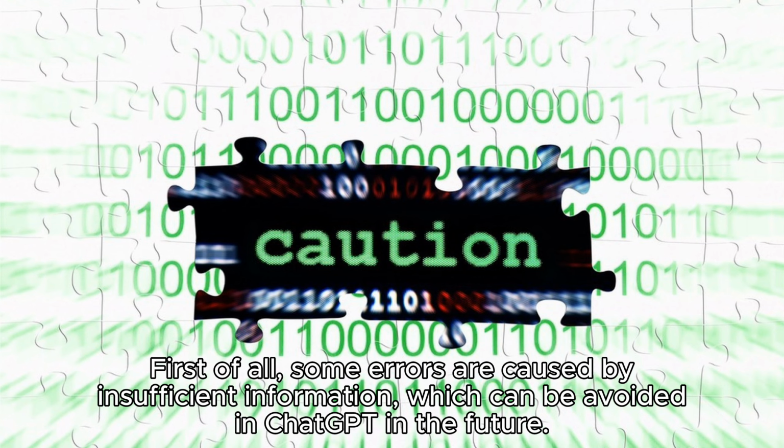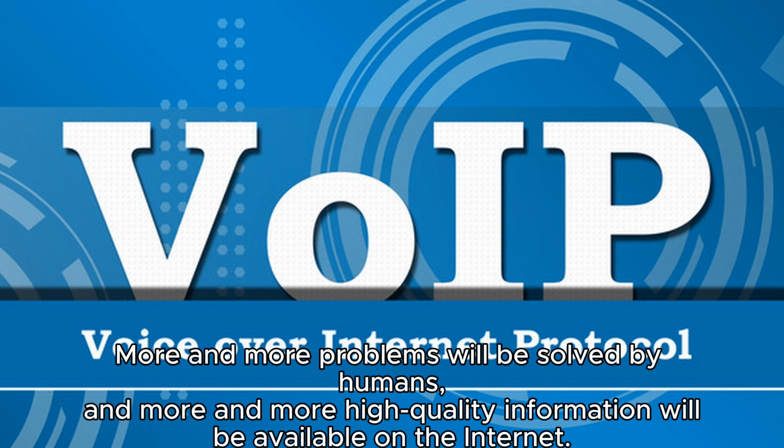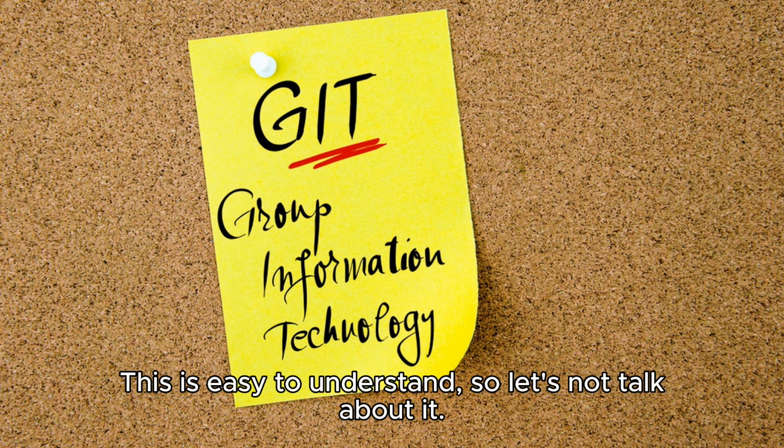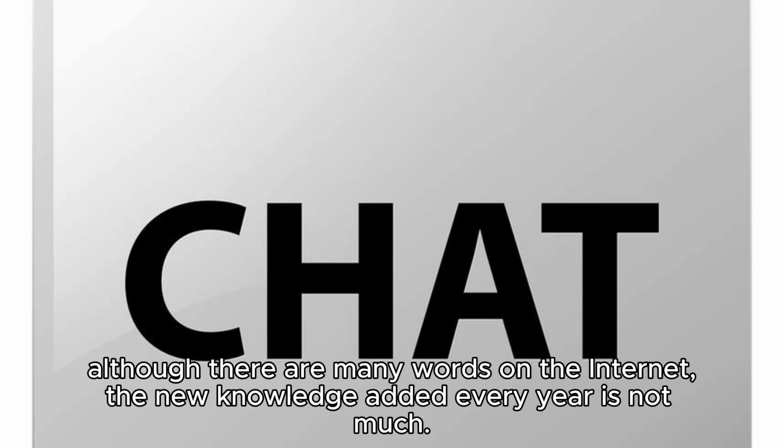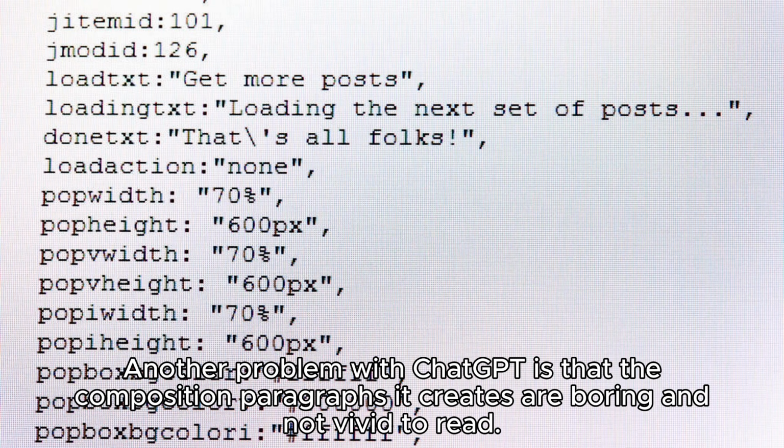First of all, some errors are caused by insufficient information, which can be avoided in chat in the future. More and more problems will be solved by humans, and more high-quality information will be available on the internet. This is easy to understand, so let's not talk about it. However, this part of the problem will not be solved quickly, because the speed of human creation of new knowledge is not so fast. Although there are many words on the internet, the new knowledge added every year is not much.